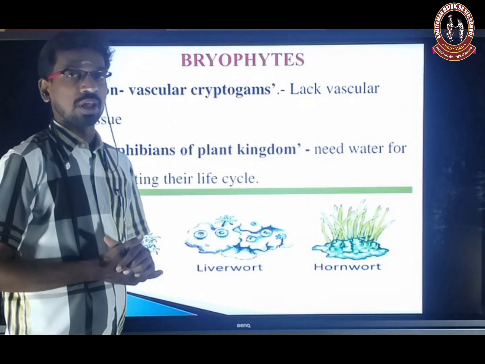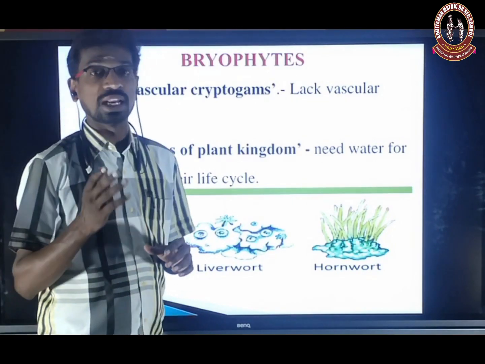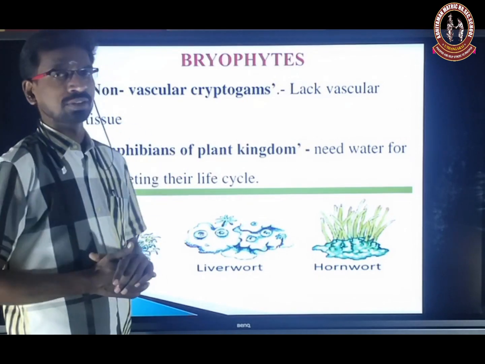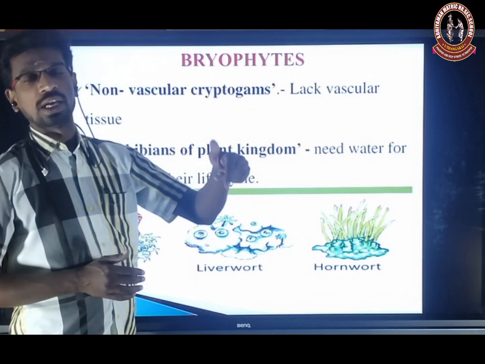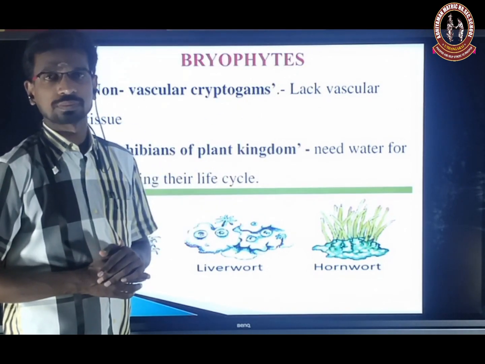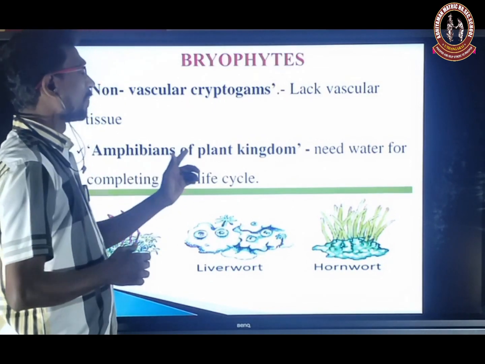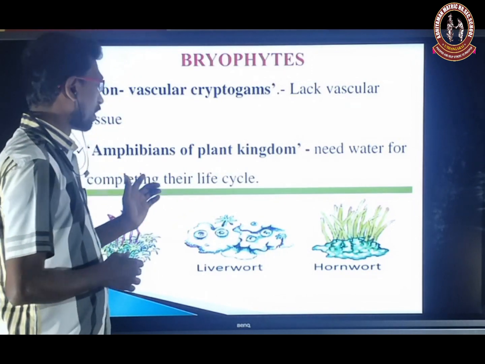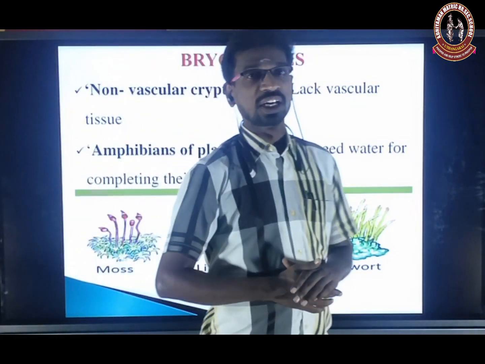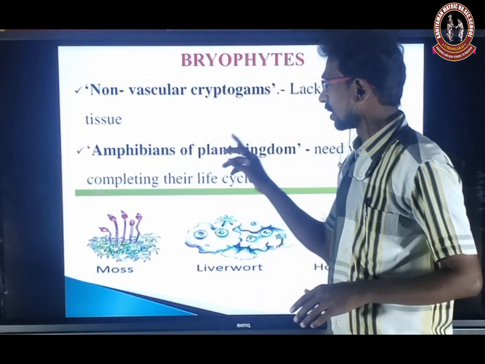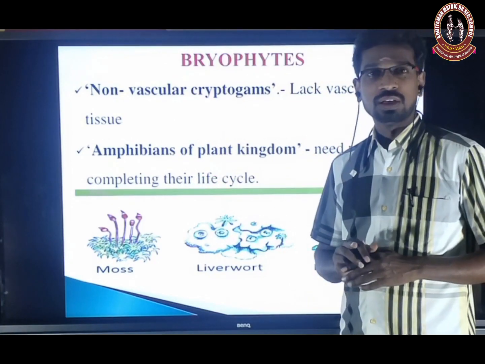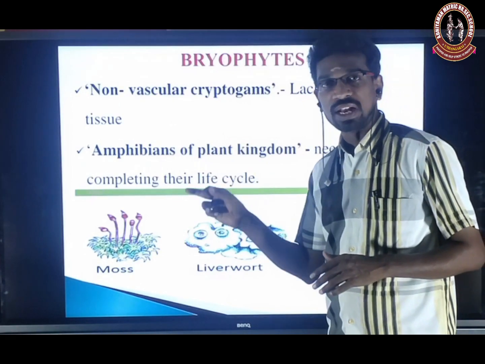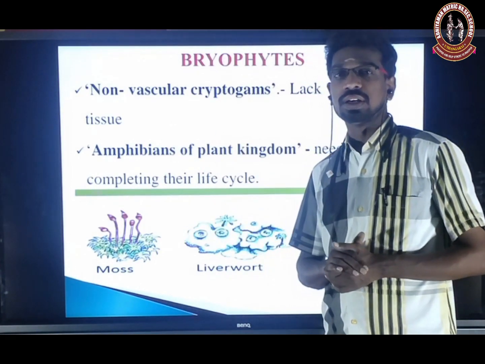It's a non-vascular cryptogam, that is, conductive tissues like xylem and phloem are absent. So what are the vascular tissues? Xylem and phloem are the vascular tissues. Amphibian of the plant kingdom. It needs water for completing the life cycle, especially to complete sexual reproduction. Why? Because the water carries the antherozoids from the male sex organ to the female sex organ.